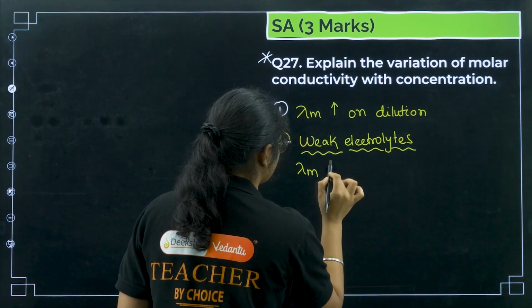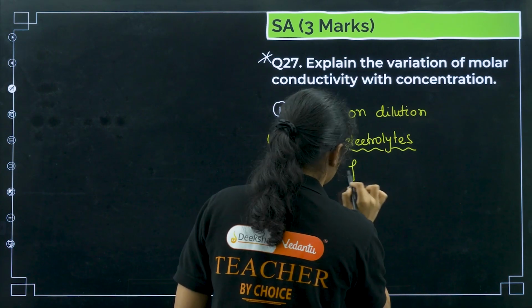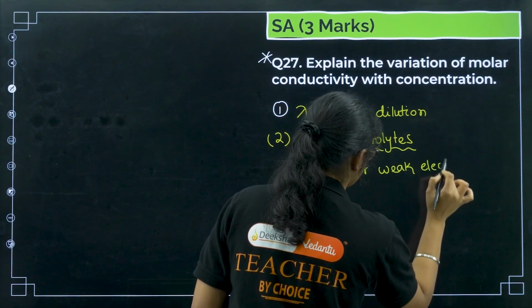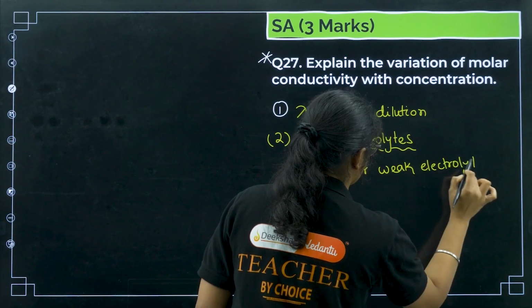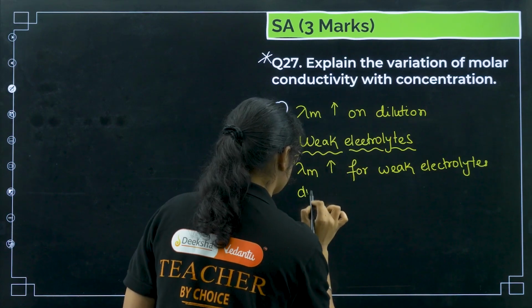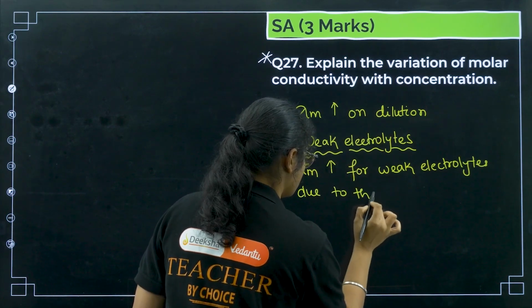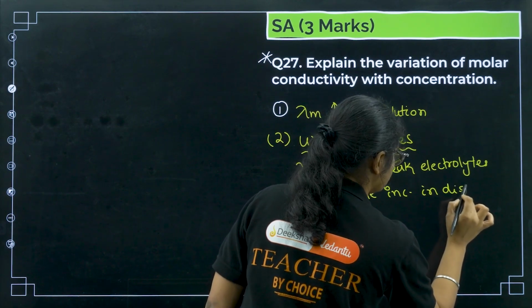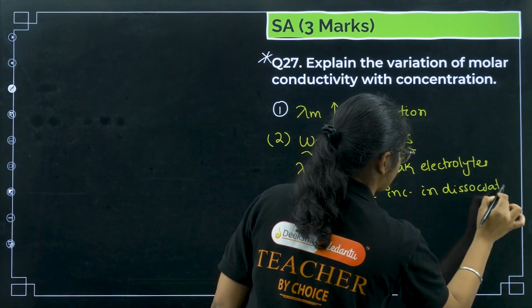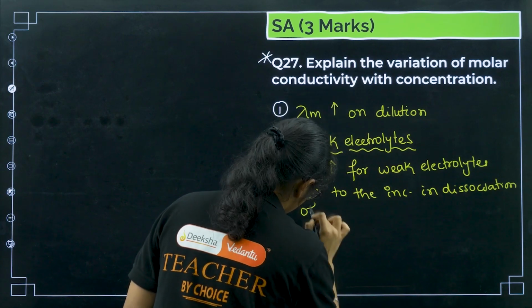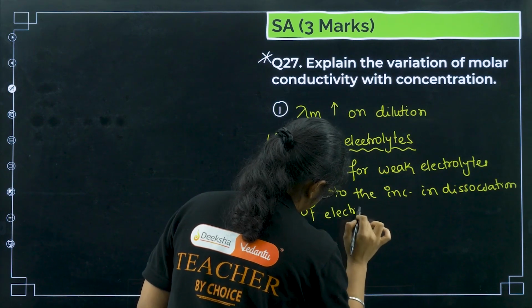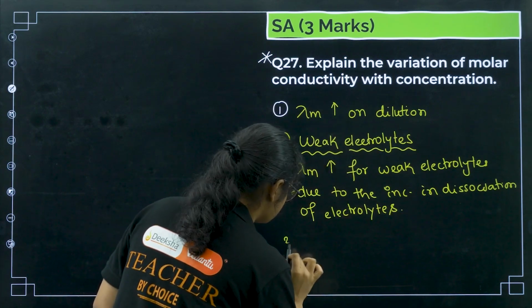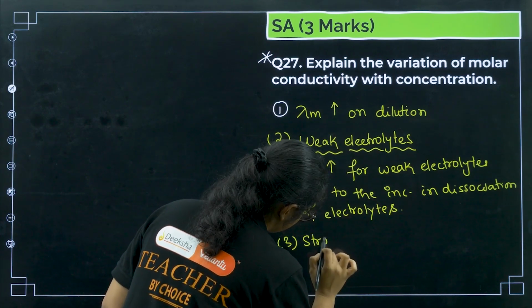Molar conductivity increases for weak electrolytes due to the increase in dissociation of electrolytes.